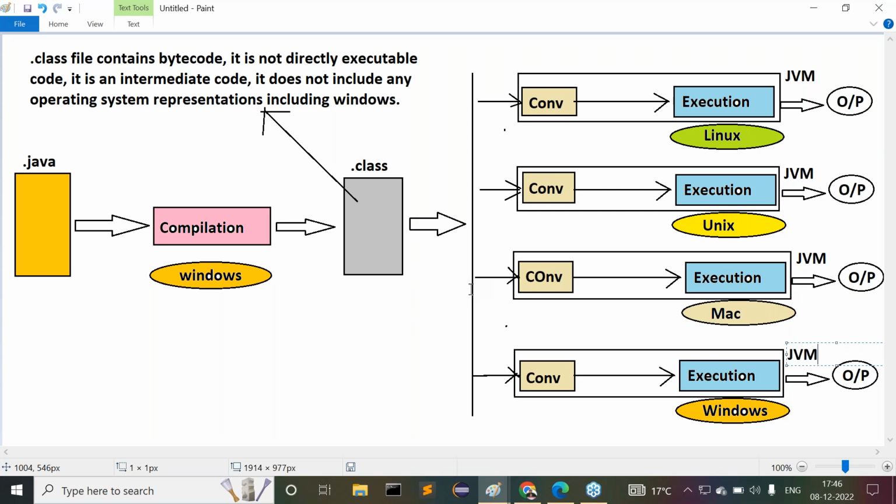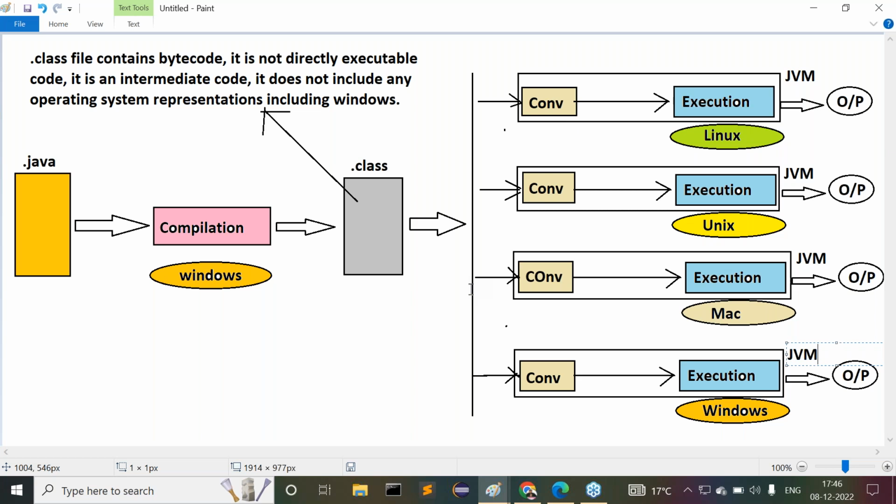Sir, all of you get my point or not? Two responsibilities are available for the JVM. What are the two responsibilities? First one is converting bytecode to native code, and second is executing that native code. That's it. They are the two responsibilities of the JVM. Got my point or not? Listen carefully. I'm going to ask one more question to all of you. Try to answer it.